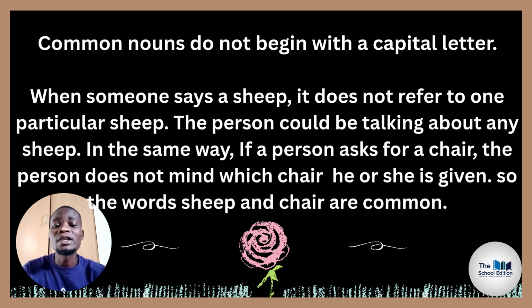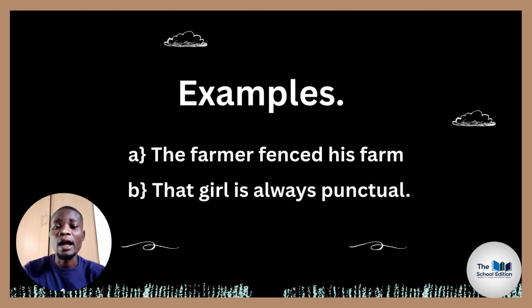So they are not names of things in particular, but they are just common names of things that are around us. So examples: the farmer fenced his farm. Then that girl is always punctual. Please underline or you can just write an example of common nouns from these two sentences in the comment section. Then you should be able to see if you've understood what common nouns are and what proper nouns are.